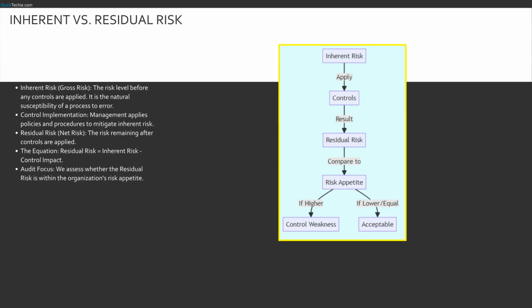As auditors, we measure if the controls actually reduce the inherent risk down to an acceptable residual risk. If the residual risk is still too high, the control has failed, and that is a key audit finding.